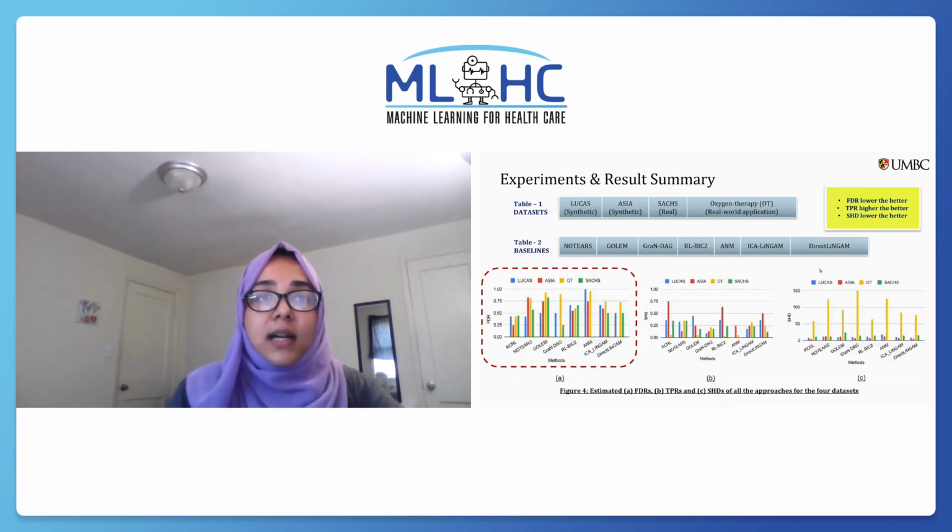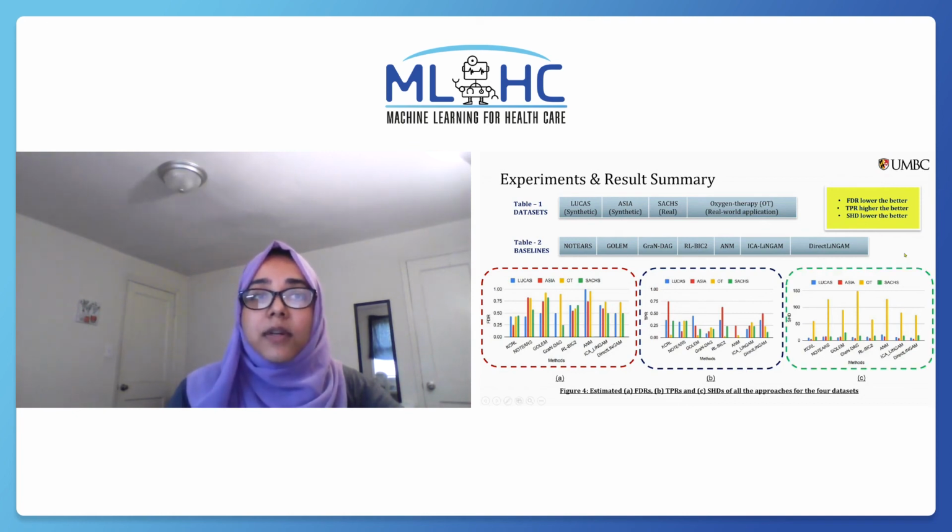We see that KCRL has the lowest false discovery rate in case of 2 datasets, Lucas and OT, and the second lowest FDR in case of the others. It has the highest TPR for the Asia and the SACS dataset and the second best TPR for the Lucas dataset. Lastly, in terms of Hamming distance, KCRL outperformed the baselines by achieving the lowest Hamming distance in case of all the datasets.